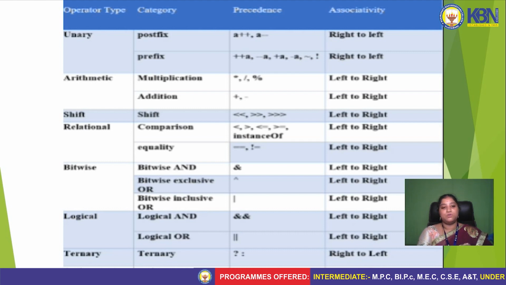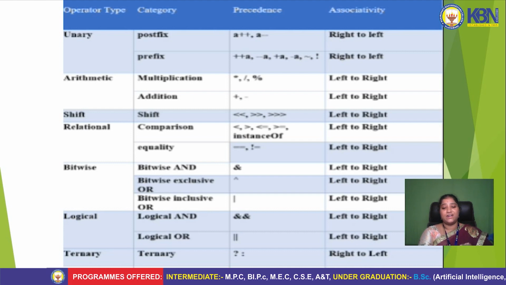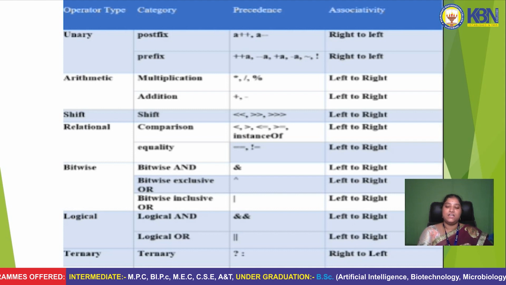And now discuss about the logical operators. In the logical operators we can use 3 types, that is logical and, logical or and logical not. These are also left to right associativity. Now we will discuss about the ternary operator, that is nothing but the special operators, the question mark and colon symbols. These are the ternary operators.